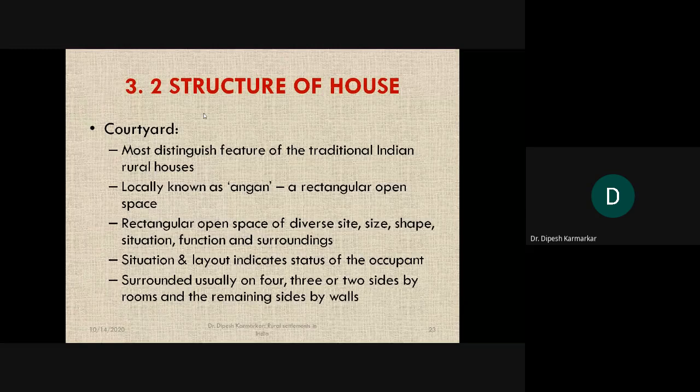So I'm not bringing here a discussion on Padvi, Oti, Osri, or Mazgar, Angan, Parasdar, all these aspects of houses, but you can add in your answer depending upon your own experiences.